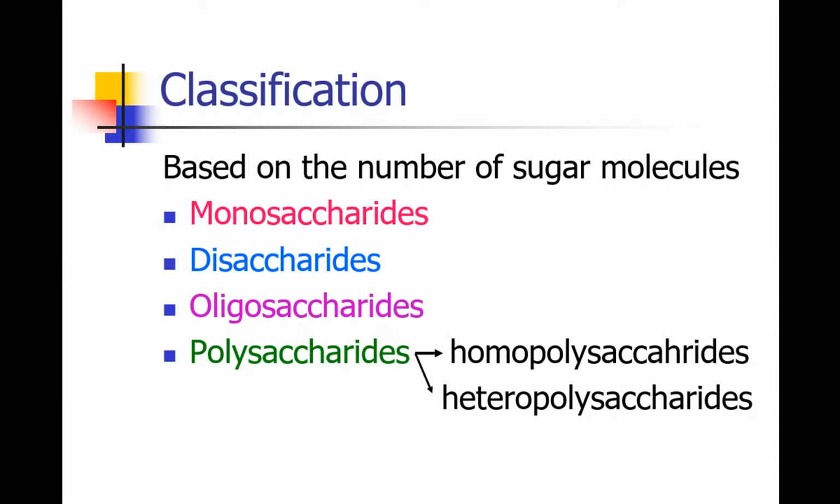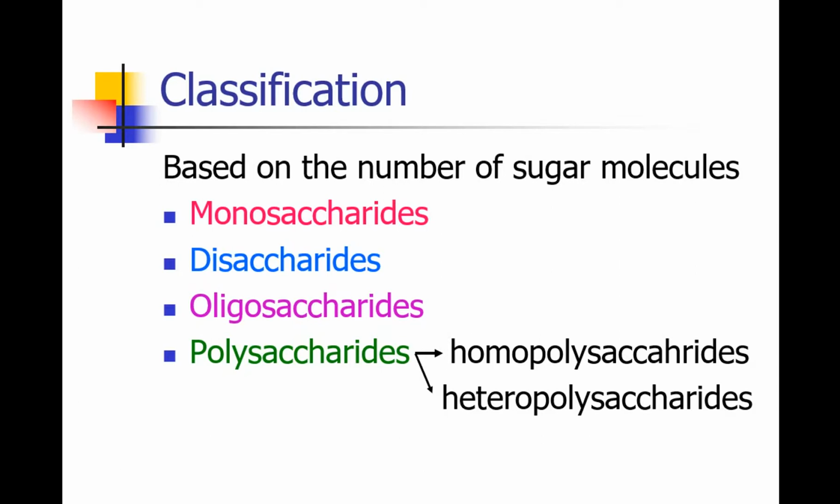Oligosaccharides have 2 to 8 sugar molecules in their structure. Anything with more than 8 sugar molecules is called a polysaccharide.